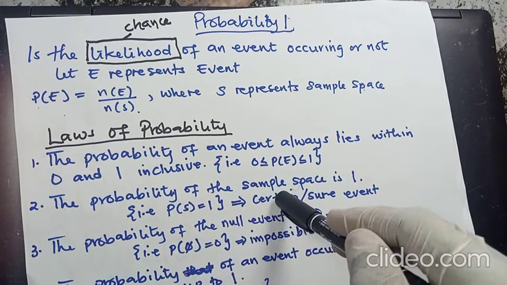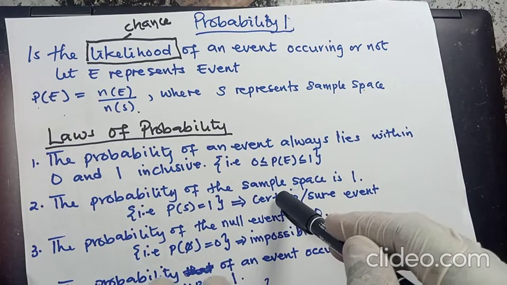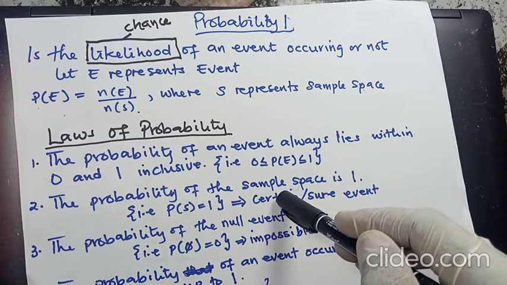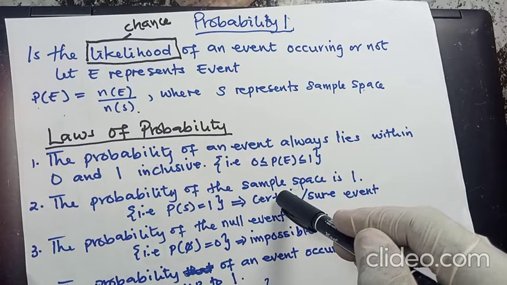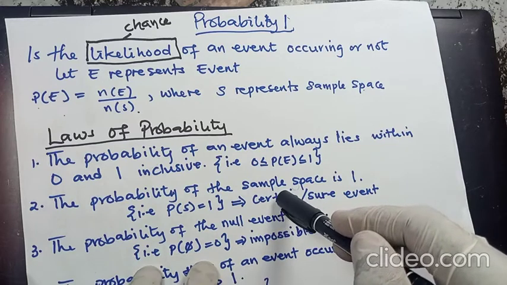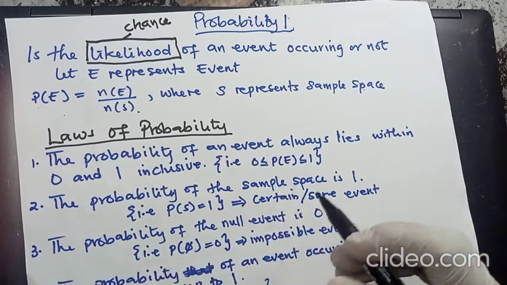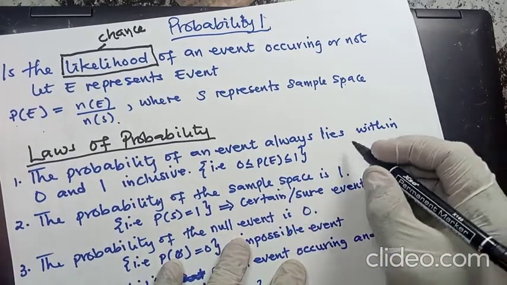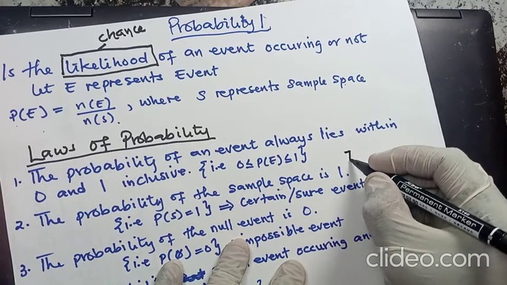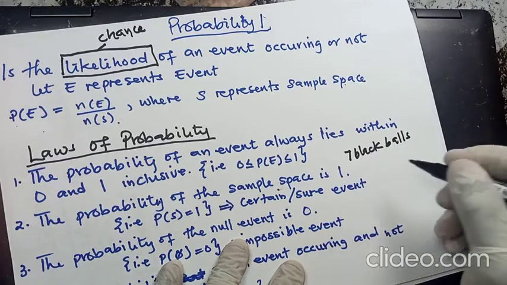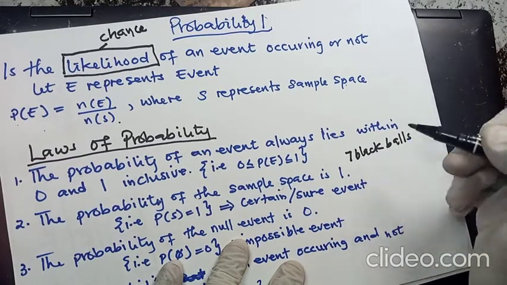Let's assume we have 7 black balls, and we want to find the probability of selecting a black ball. Here our sample space contains black balls, and we want to select a black ball, so our answer will be 1. Why? We have 7 black balls, and we want to find the probability of selecting a black ball.